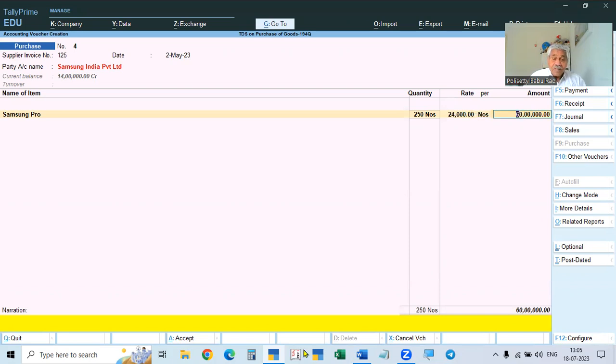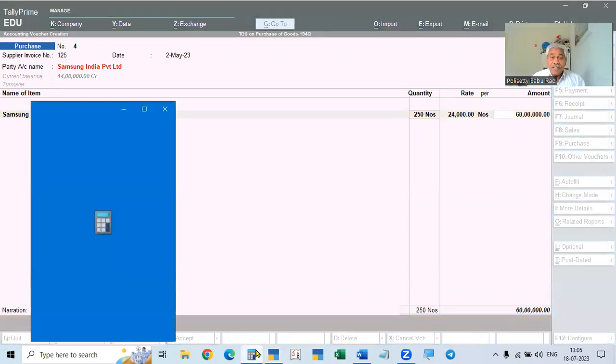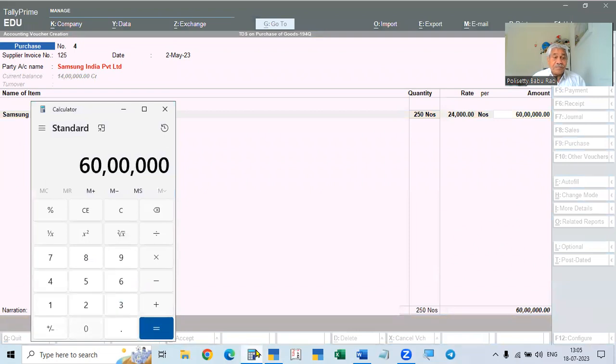See here. This is 60 lakhs. The first bill is 12 lakhs 50,000. Out of this amount, 50 lakhs you have to reduce, that is the exemption limit. So we have to take only 22 lakhs 50,000 rupees as the assessable value, on the excess only.